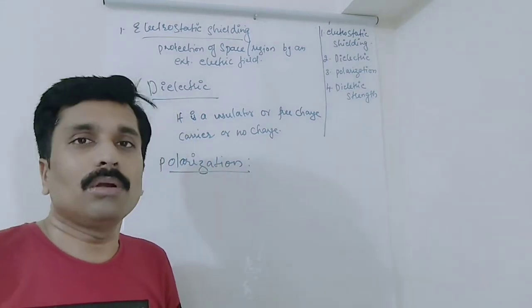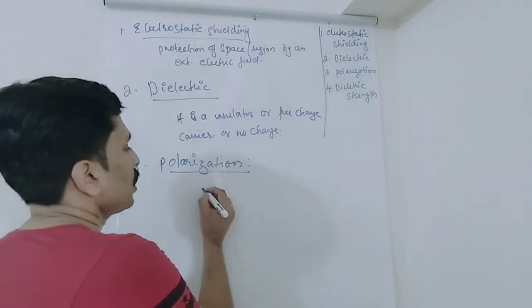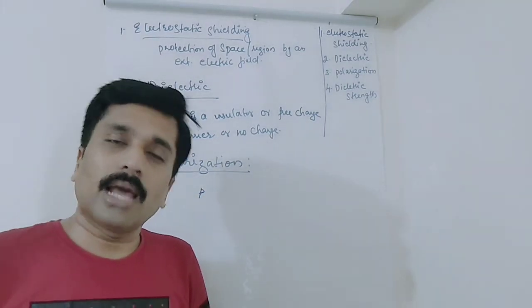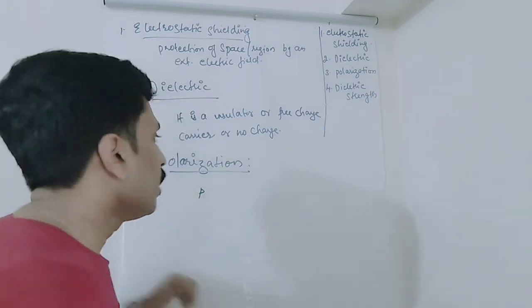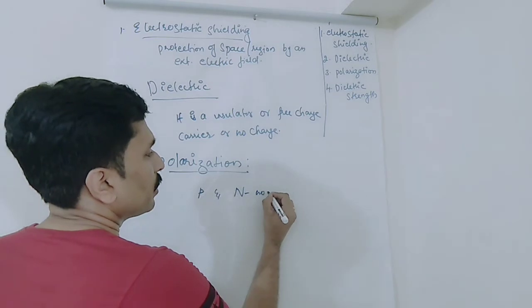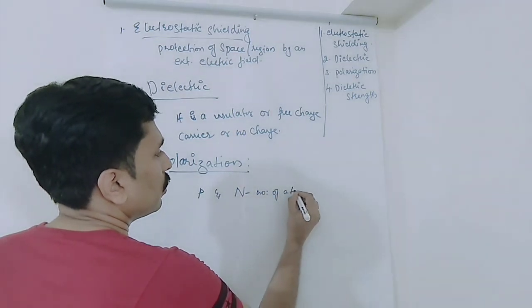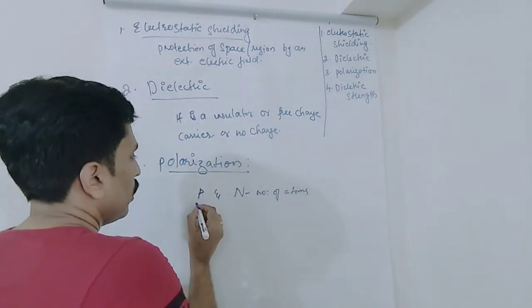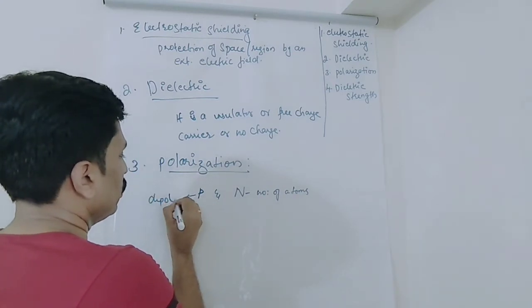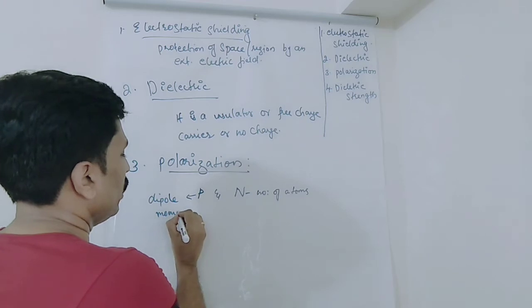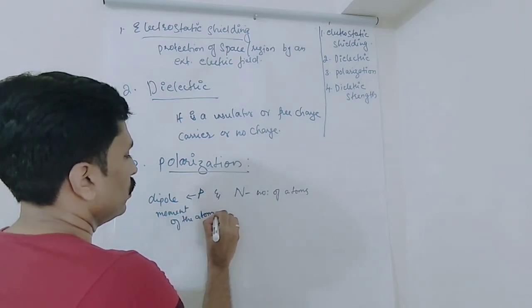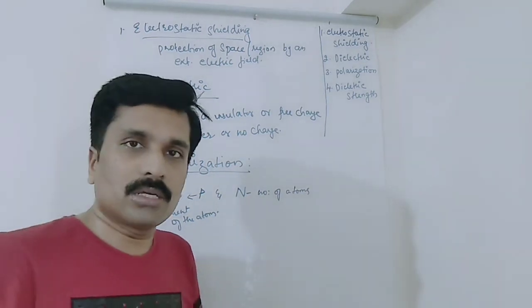For example, if I take small p as the dipole moment of an atom and N as the number of atoms, what will be the polarization?